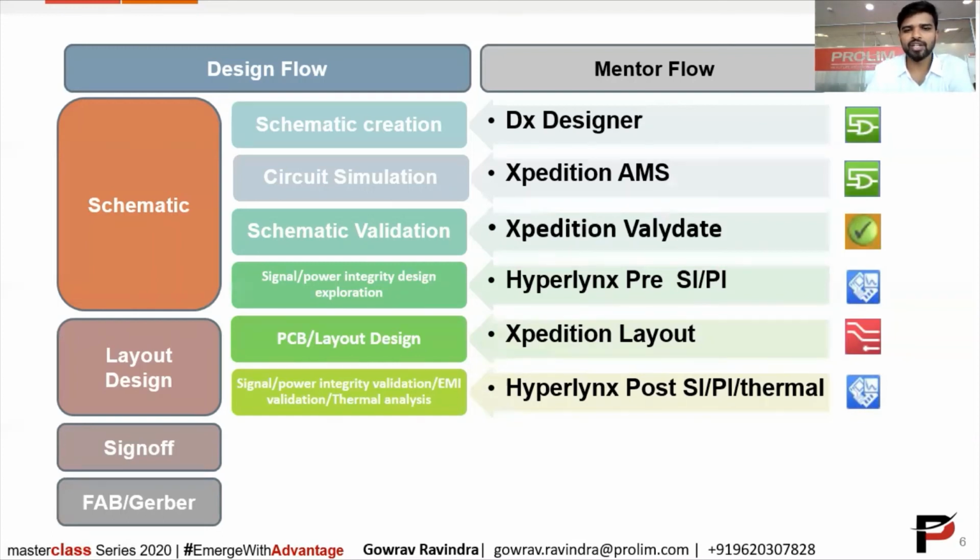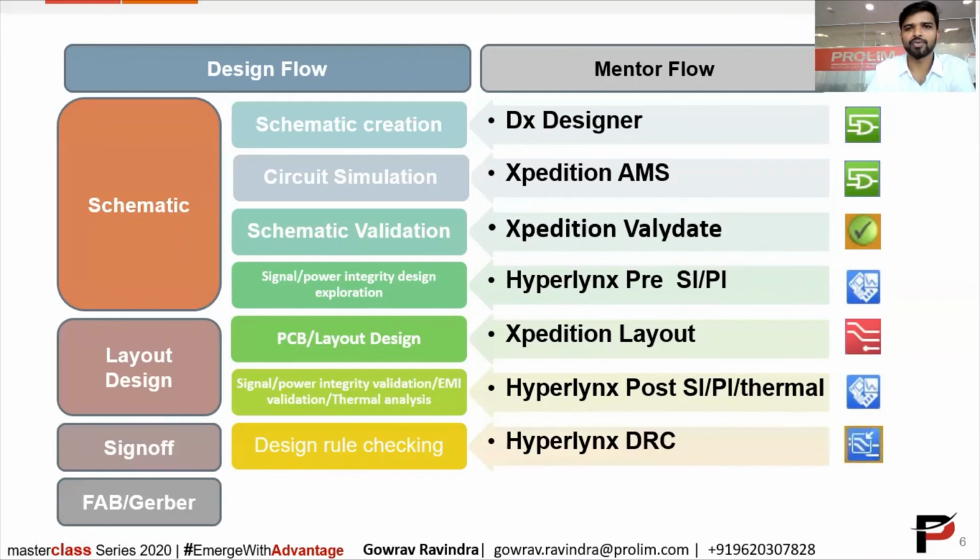When it comes to sign off, we need to make sure that our design is matching with respect to design rules or not. We can perform the design rules check with respect to SI, PI, and EMI EMC checks. Here we come to the final step of PCB design, which is fabrication and Gerber files.